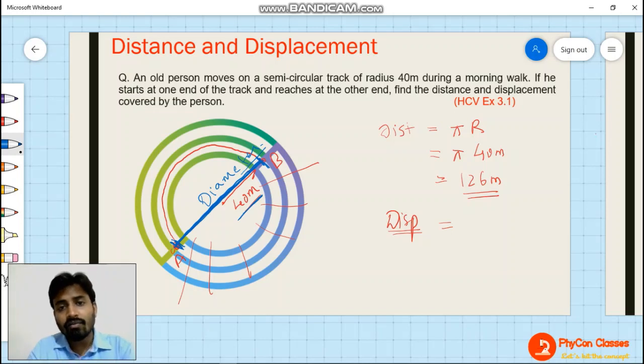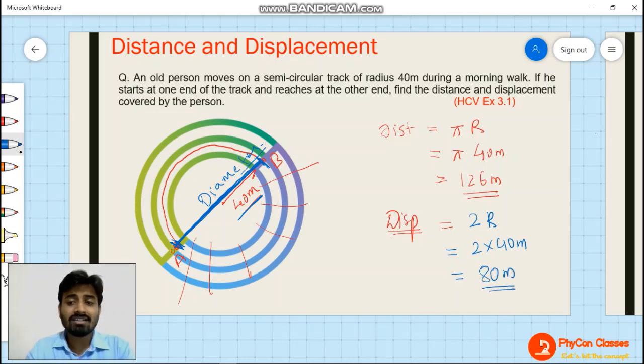So can you find the diameter? Diameter is equal to 2 times the radius, which is 2 into 40 meters, and hence the displacement of the person is 80 meters. Displacement is 80 meters and distance is 126 meters.